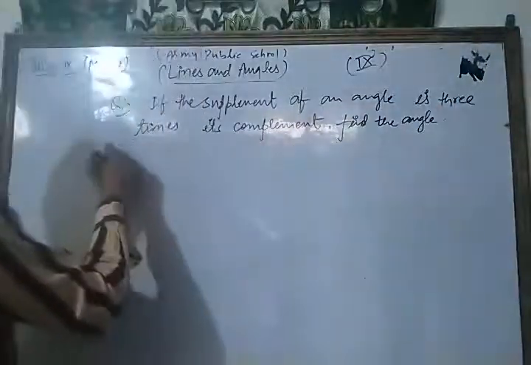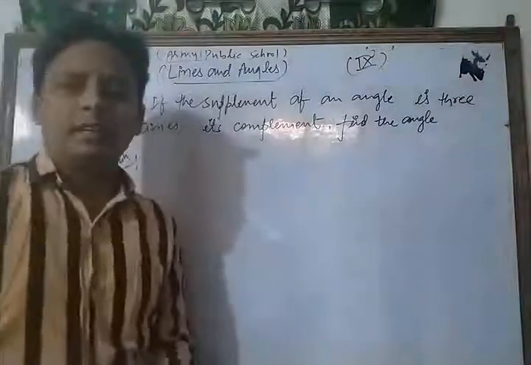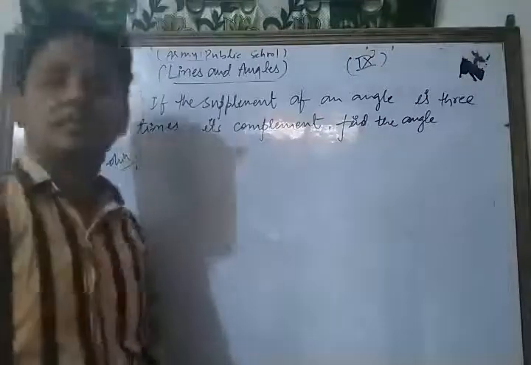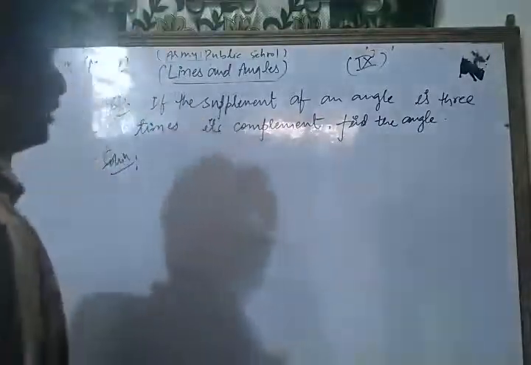Now let's see its solution. Here, if the supplement of an angle is 3 times its complement, find the angle.